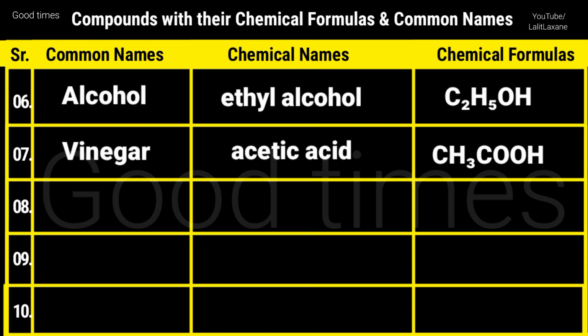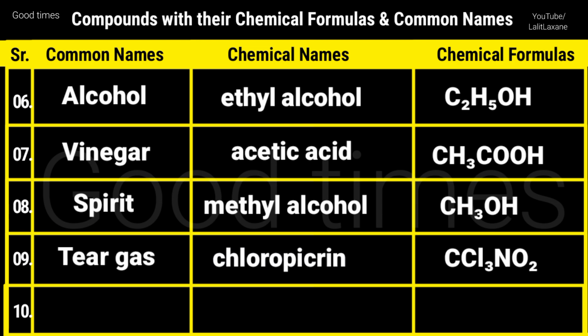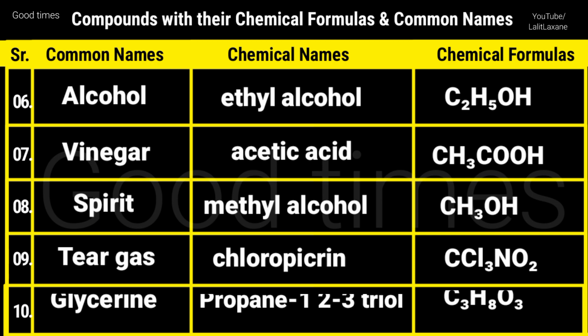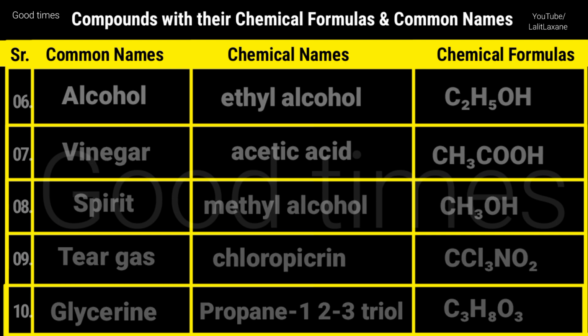Vinegar, that is sirka in Hindi, acetic acid and its formula is CH3COOH. Spirit, that is methyl alcohol and formula is CH3OH. Tear gas, that is asu gas in Hindi, that is chloropicrin and formula is CCl3NO2. Then glycerin or glycerol, that is propane-1,2,3-triol, then formula is C3H8O3.